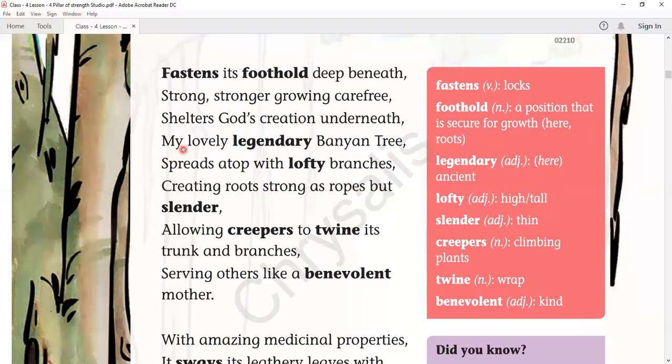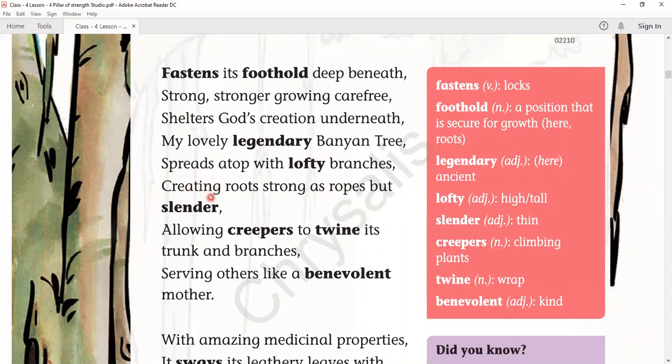Okay, my lovely legendary banyan tree. So legendary means ancient. Here it denotes ancient. My lovely legendary banyan tree. So we are talking about the banyan tree. Spreads atop with lofty branches. Lofty means high or tall. So it is spreading its high and tall branches on the top.